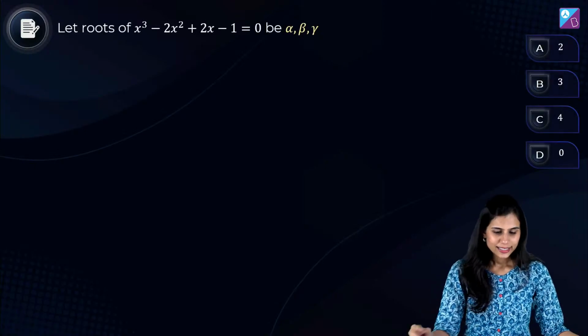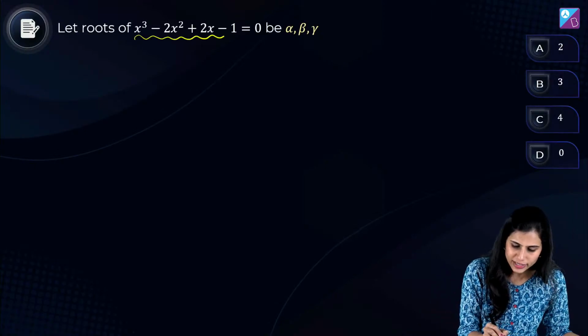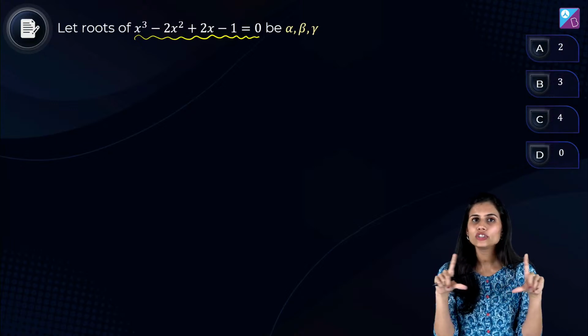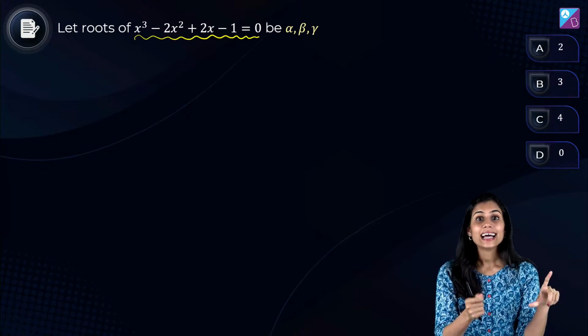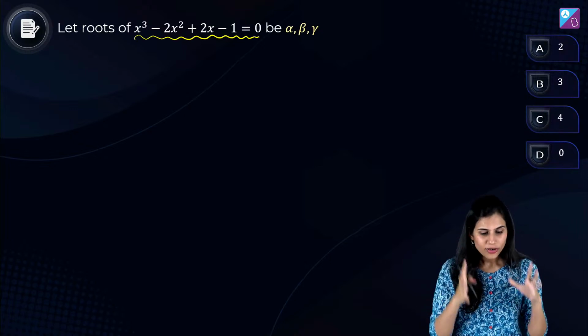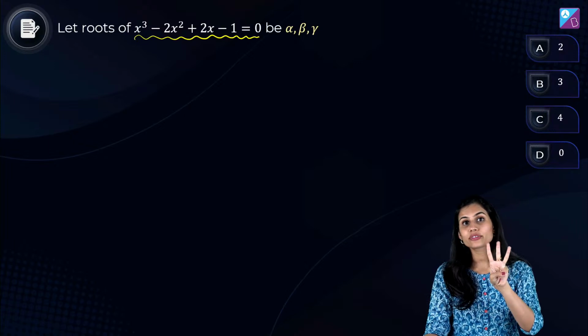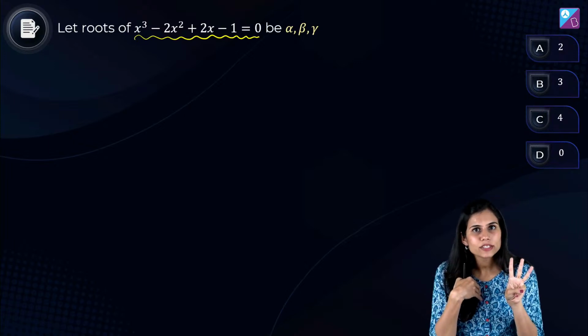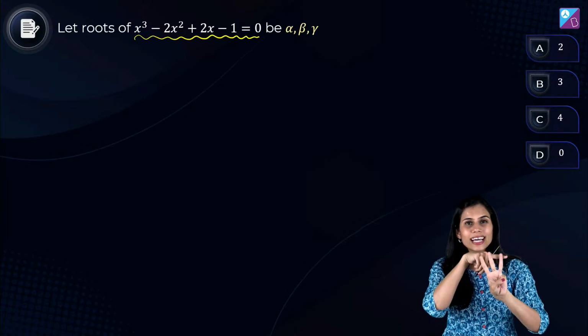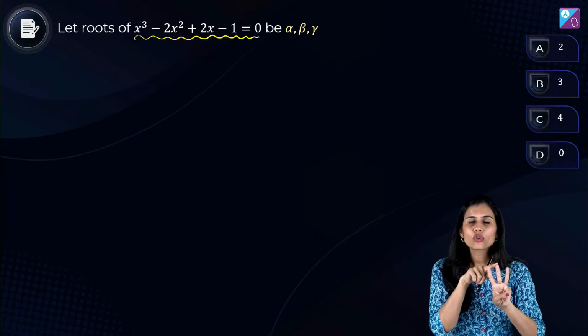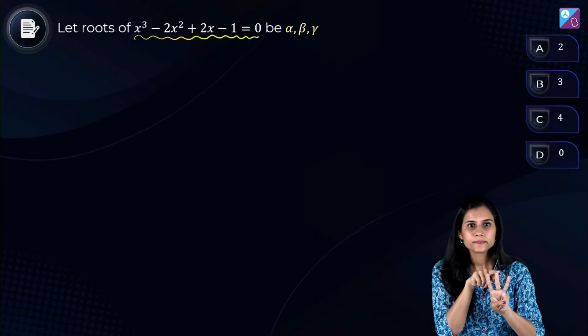Let's attack. Here a cubic equation is given to me, and we know from the fundamental theorem of algebra that any polynomial equation of degree n has exactly n roots. Right now what I have is a cubic polynomial equation, so it will have exactly 3 roots. I know complex roots occur in conjugate pairs, so either all three roots alpha, beta, gamma will be real, or one real root and the other 2 complex roots.